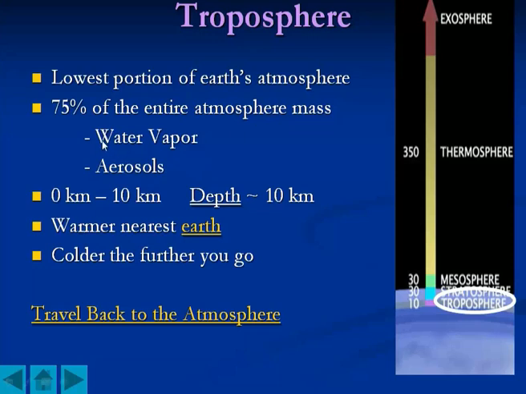Water vapor and aerosols, everything gets accumulated into this zone, from the Earth's surface from 0 kilometers to 10 kilometers, so the depth of this zone is 10 kilometers. It is warmer nearest the Earth, and it is colder the further you go. As you go above, you will find that the temperature drops.